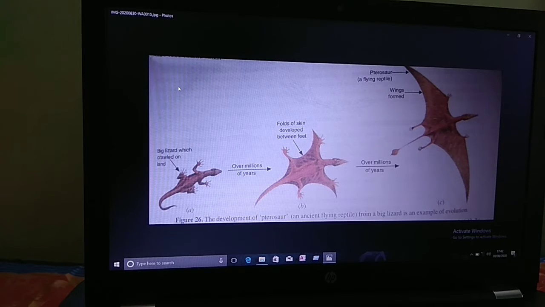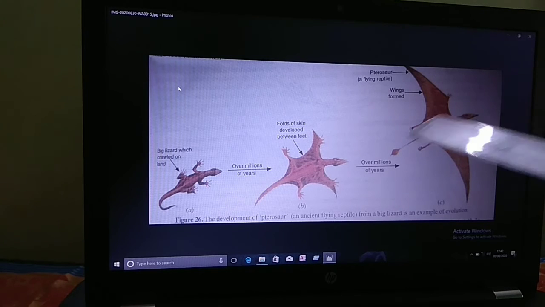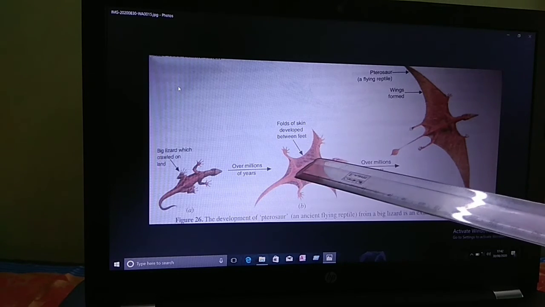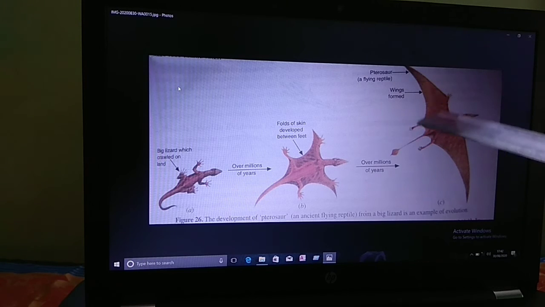Over many generations, spread over millions of years, the folds of skin and the bones and muscles supporting them grew to form wings. See, this fold developed into the wings.